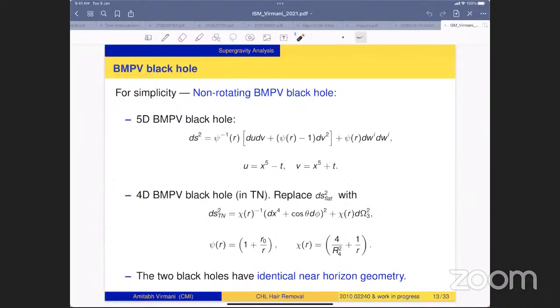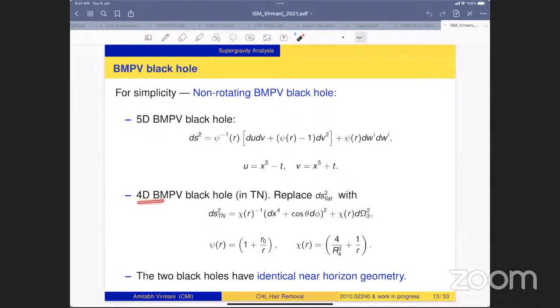Okay, the BMPV black hole. As I said earlier, in our paper a lot of effort has gone into the rotating BMPV black hole, but in this talk I cannot discuss those details. So I will focus on the non-rotating BMPV black hole. The 5-dimensional BMPV black hole lifted to 6 dimensions becomes a black string, and the string is in the x5 direction. There are four flat directions. These four flat directions are the y's, and u and v are the null coordinates in this geometry, which capture the time and the black string direction x5.